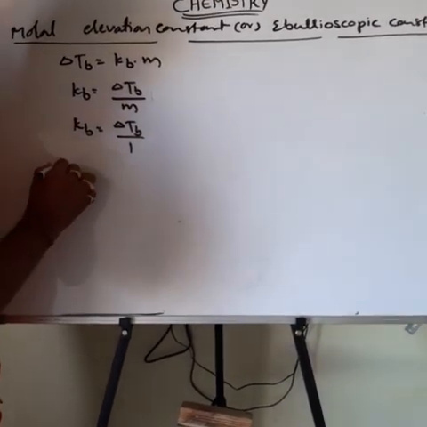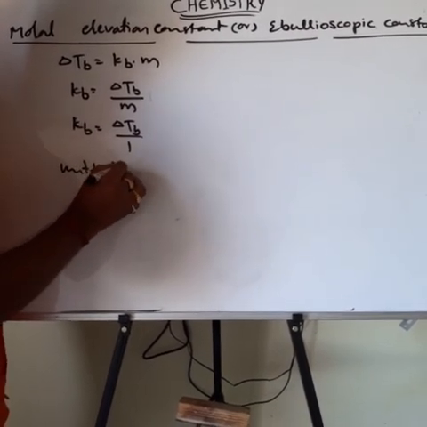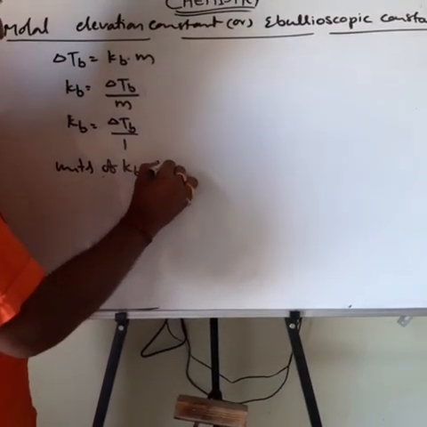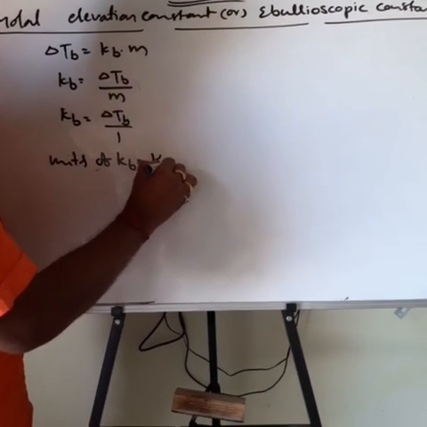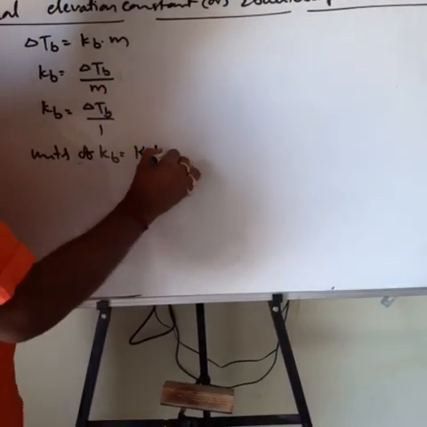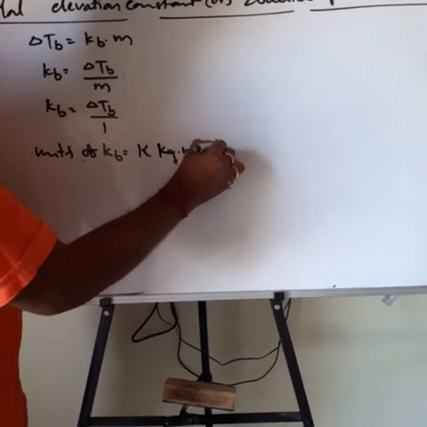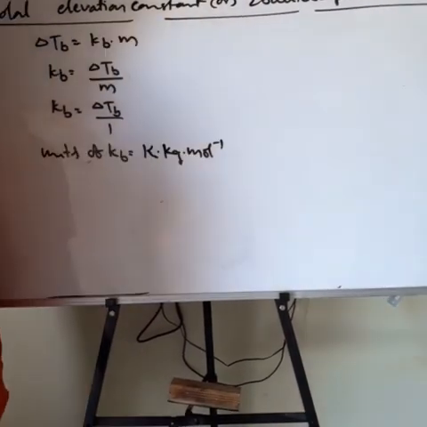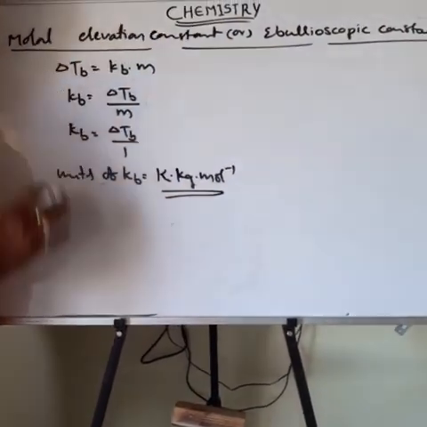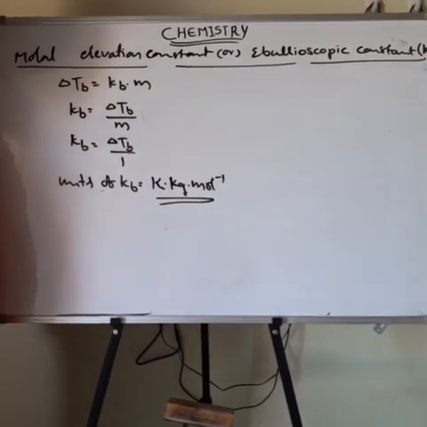Then what are the units of Kb? Units of Kb is Kelvin divided by molality, that is, Kelvin kilogram mole inverse. So this is about the units of Kb. This is about the elevation of boiling point. The next one is problems.